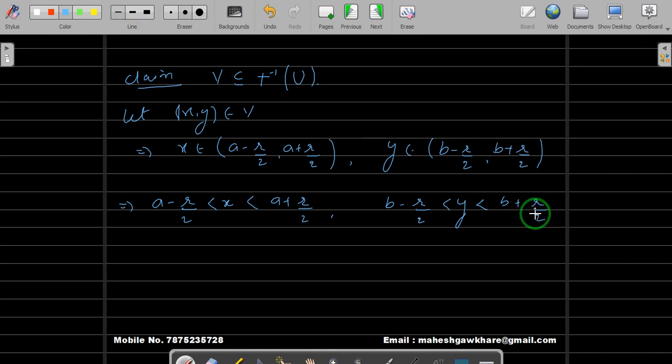So when you add these, you get a + b − r/2 − r/2, which becomes a + b − r, is less than x + y, which is less than a + b + r/2 + r/2, which becomes a + b + r. So let us put brackets here. What does this mean?